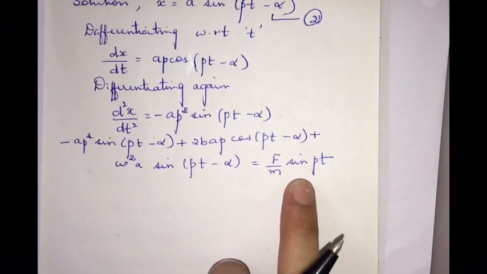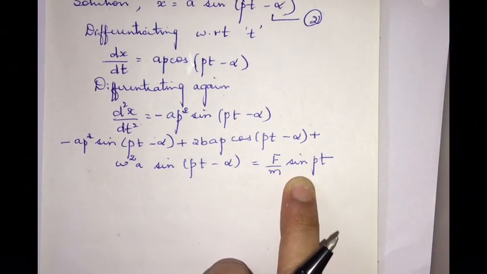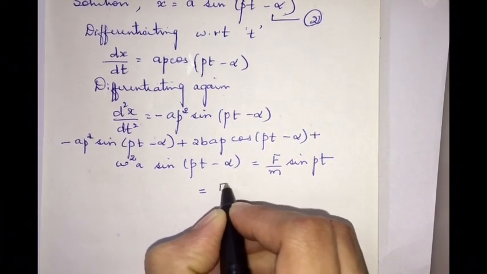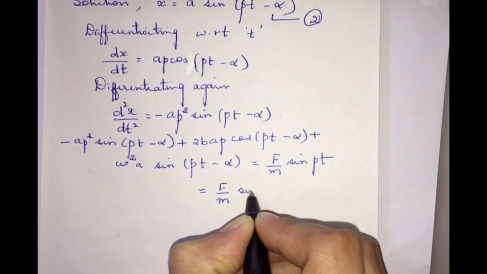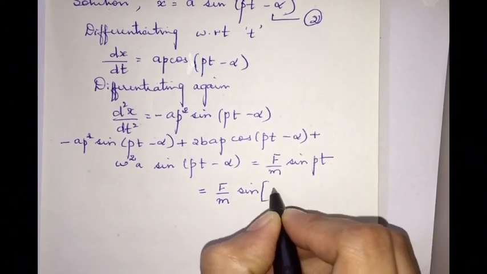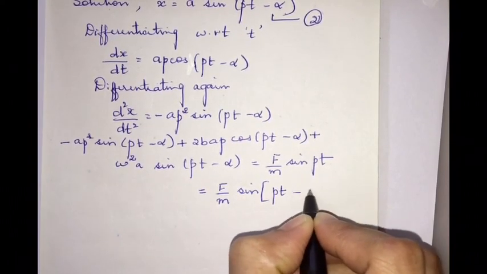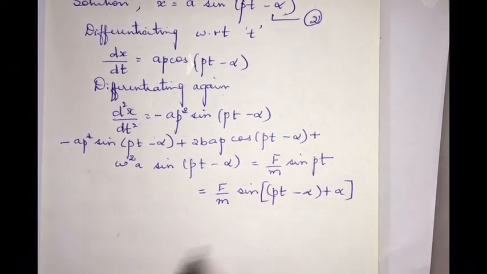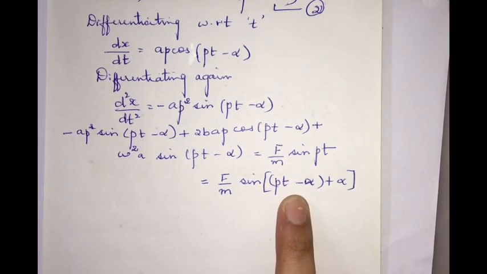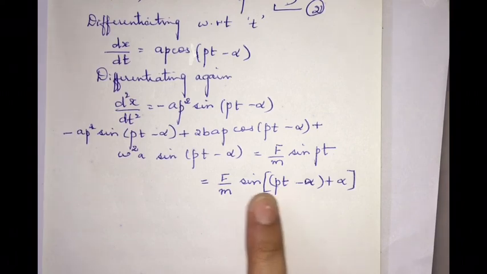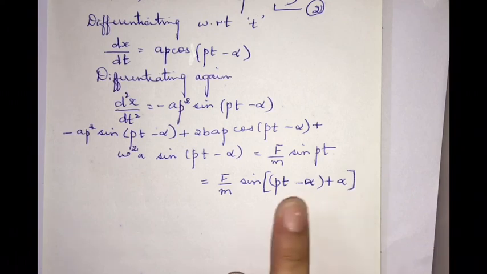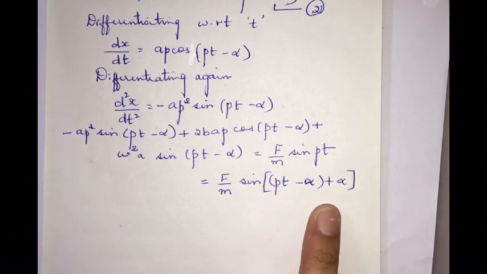Now I will make some small modifications in the right side of the equation. So I can write the right side of this equation as (F/m) sin(pt - α + α). So the equation has not changed. Now let me expand this as sin(a + b). So sin(a + b) will be sin a cos b + cos a sin b.